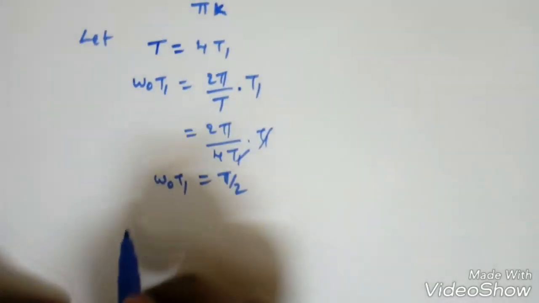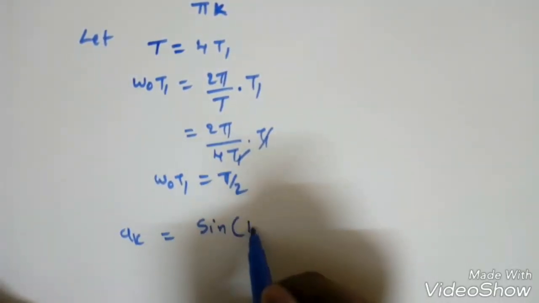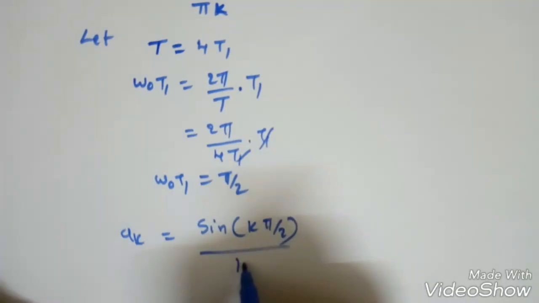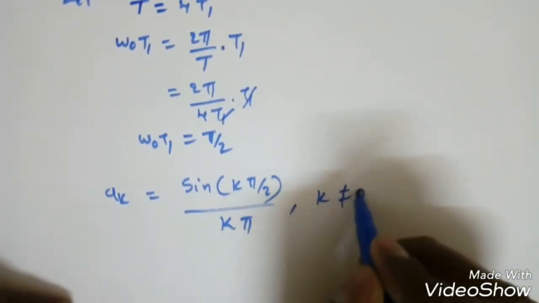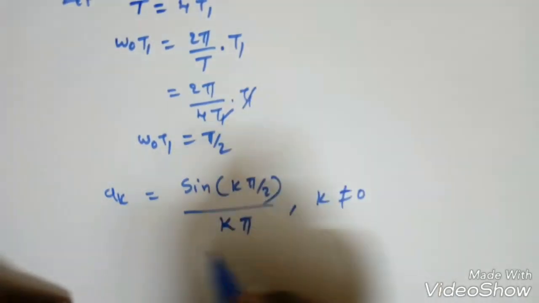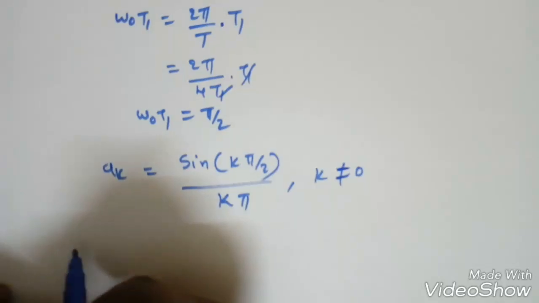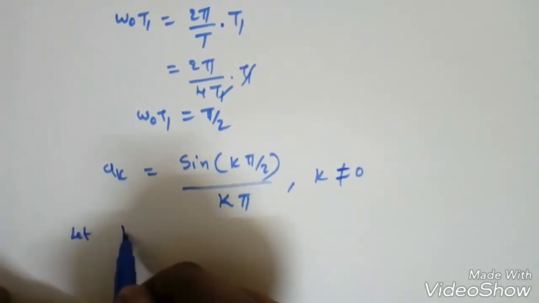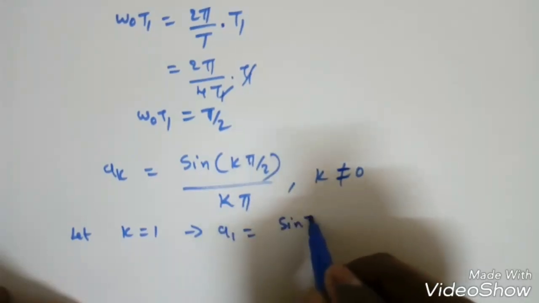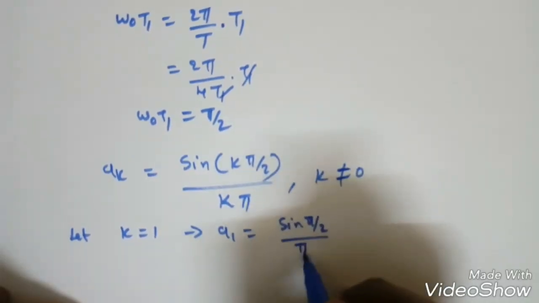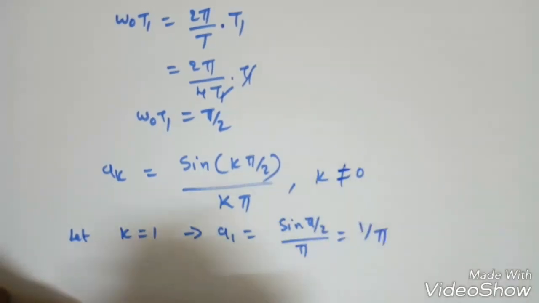So this expression becomes a_k is equal to sine k pi by 2 by k pi. Now k cannot be 0, because if k is equal to 0 this will become infinity, right? So other than k equal to 0, we get the Fourier series coefficients. One by one, k is equal to 1. What is a1? It is sine pi by 2 by pi. Sine pi by 2 is sine 90 degrees, which is 1, so it becomes 1 by pi.